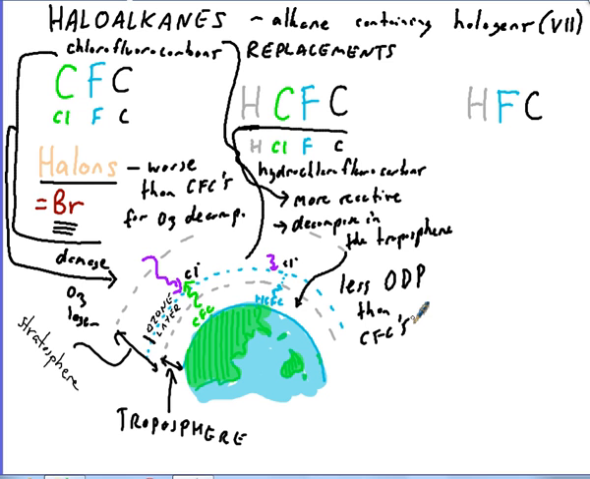ODP stands for ozone depletion potential. Because a lot of them do decompose in the troposphere, they have less potential for decomposing ozone than CFCs do. They still have some ozone depletion potential though, which means we need to find preferably a replacement that has no ozone depletion potential, and that replacement is HFCs. HFCs contain hydrogen, fluorine, and carbon, and that stands for hydrofluorocarbons.